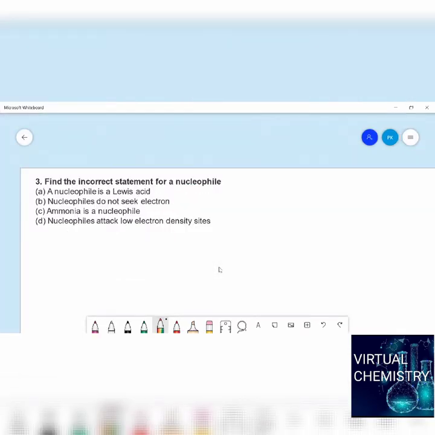Find the incorrect statement for a nucleophile. What is the question, students? Find the incorrect statement. So they are asking for the incorrect statement about a nucleophile. What is a nucleophile? Nucleus-philic, nucleus loving. What is nucleus? The nucleus is positively charged, which means the nucleophile already has a negative charge in it, and it shows attraction towards the nucleus. So the statement that a nucleophile is a Lewis acid is an incorrect statement.